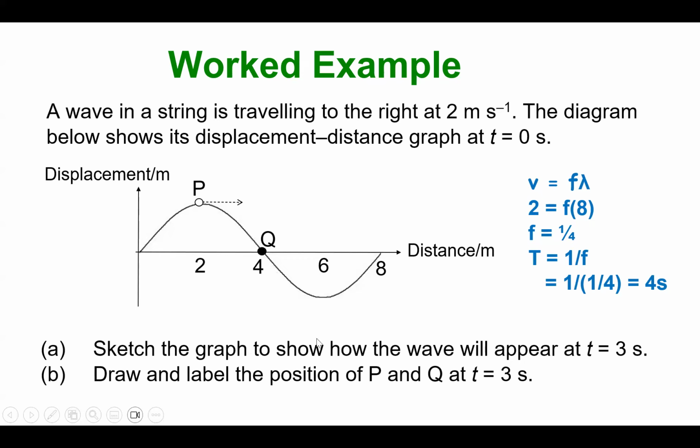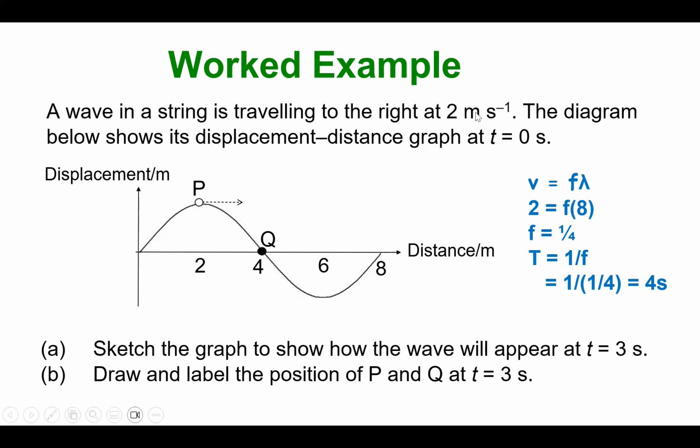Sketch the graph to show how the wave will appear 3 seconds later. So 3 seconds later, how will I know what will happen to it? I couldn't just anyhow sketch. I couldn't just say, hey, I start from here, then I sketch. It cannot be like this. So I need to do some calculation.